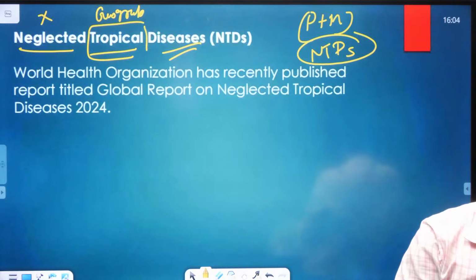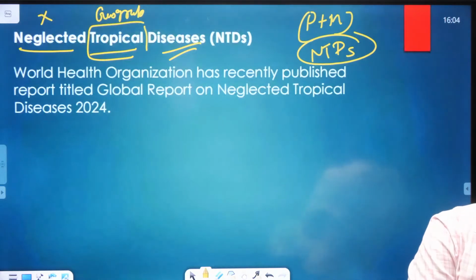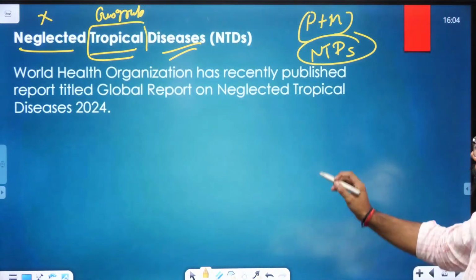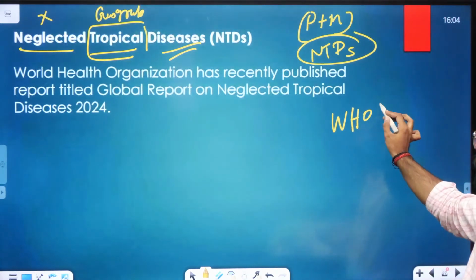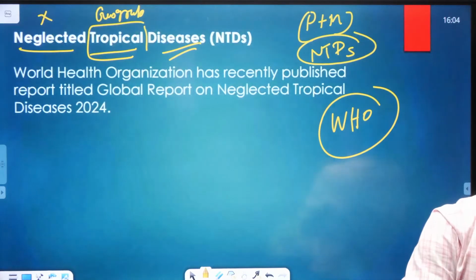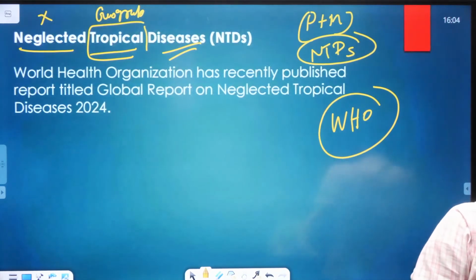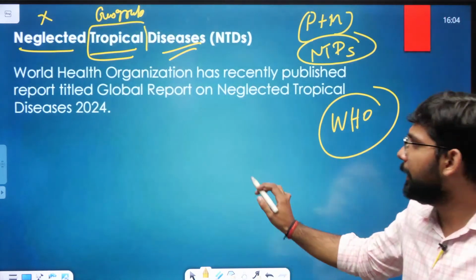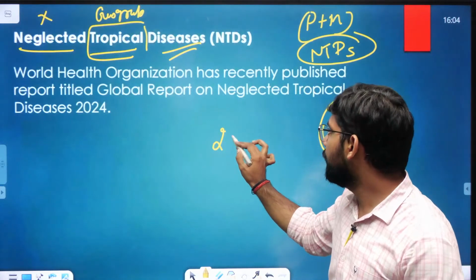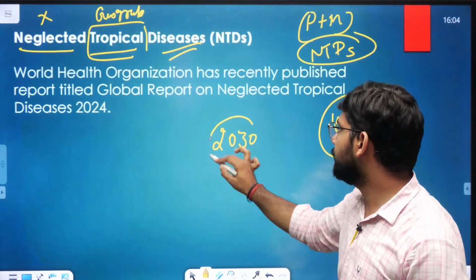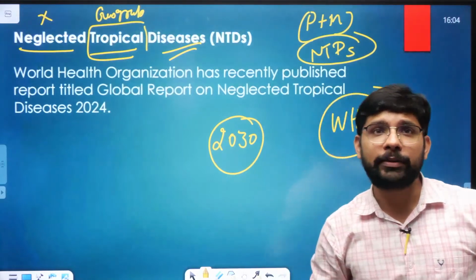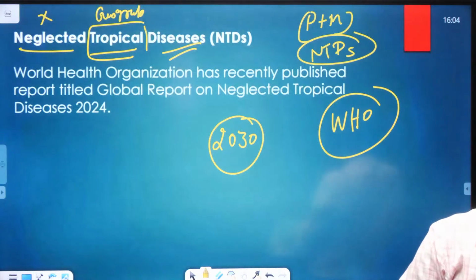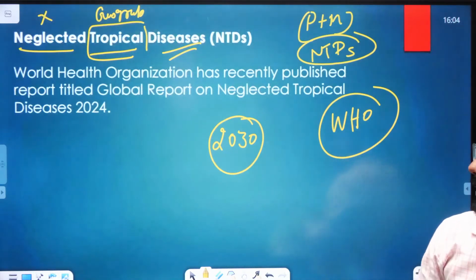Neglected tropical disease. So recently WHO again released a global report on the NTDs, neglected tropical diseases. According to the report, WHO has said that they are going to eliminate the NTDs by 2030. They are having a target of 2030 कि 90% of the NTDs we can remove by 2030. And they released a roadmap.